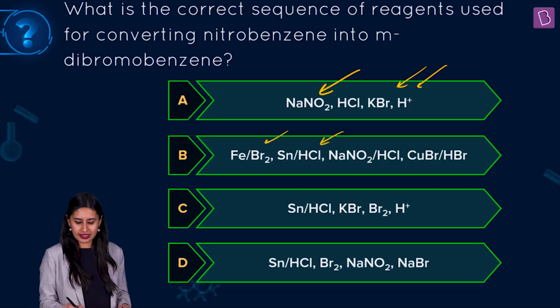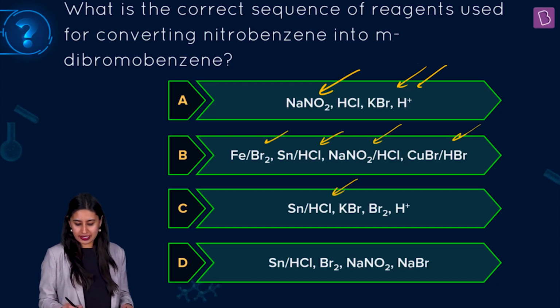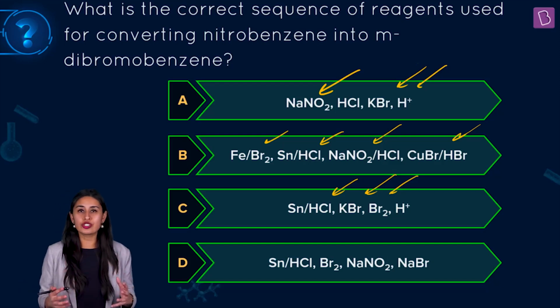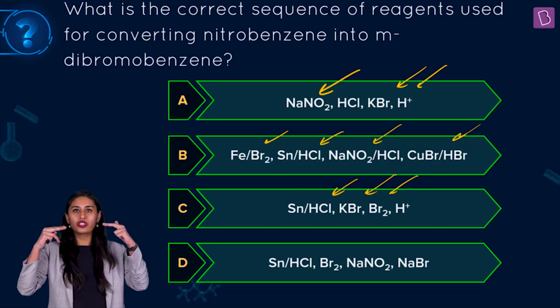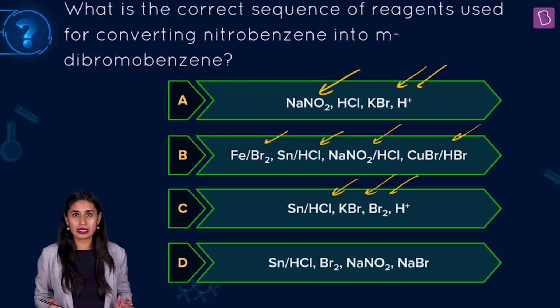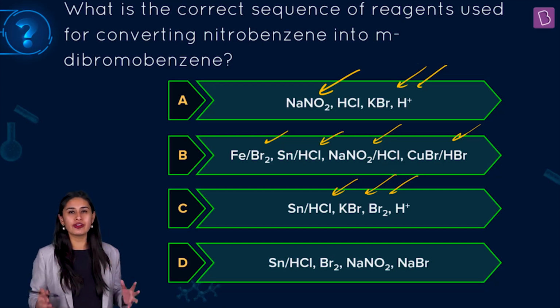Fe/Br2, Sn/HCl, NaNO2/HCl, CuBr/HBr, Sn/HCl, KBr, Br2/H+. So the moment you see reagents, the reactions should be going in your head. You should be able to visualize what will be happening. So let me do one thing. Let me show you how to go about the perfect way for solving this kind of a question.